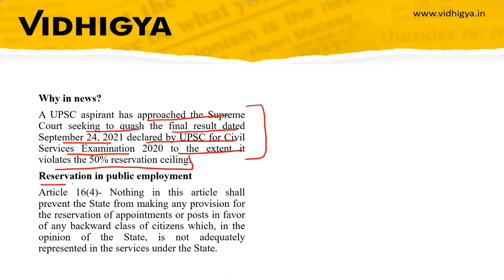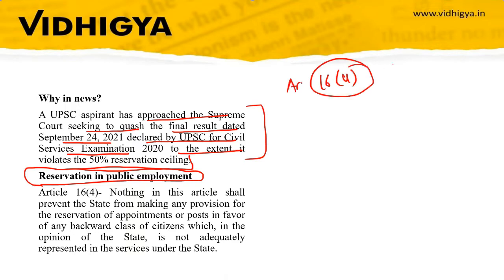Now first we'll discuss reservation in public employment. The constitutional provision is Article 16, Clause 4 of the Constitution of India. So let's see what this article says. Nothing in this article shall prevent the state from making any provision for the reservation of appointments or posts in favor of any backward class of citizens, which in the opinion of the state is not adequately represented in the services under the state. So it says nothing in this article shall prevent. So the state can give reservation.